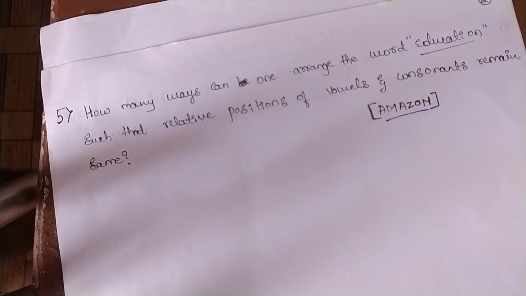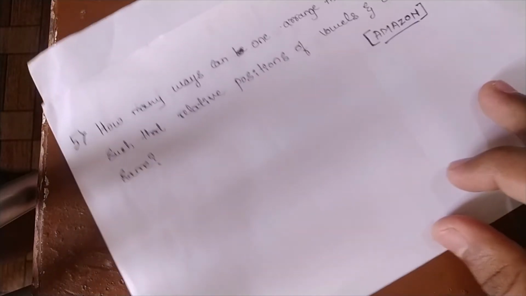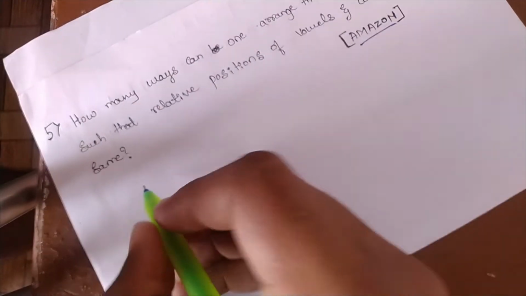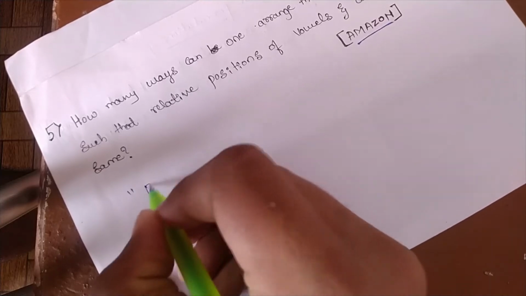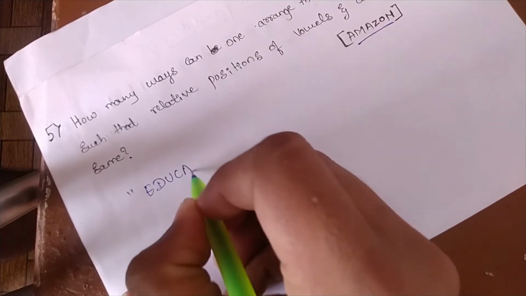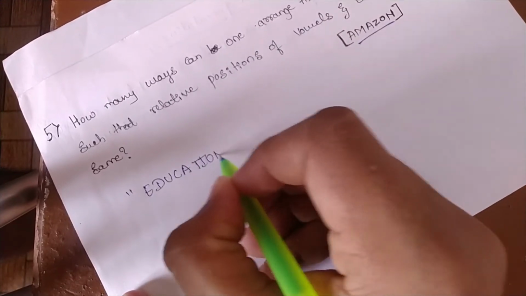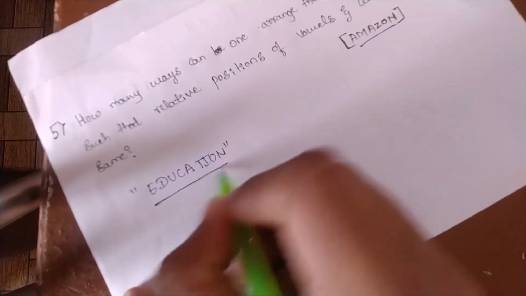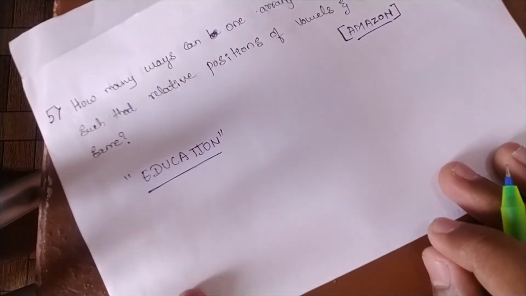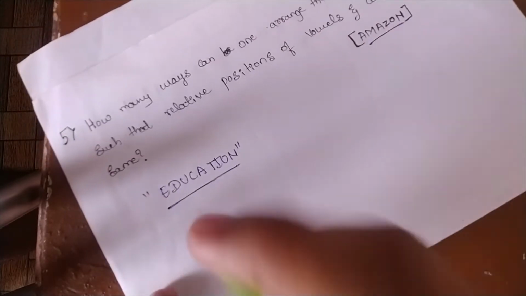So what is the relative position of vowels and consonants? Let's study that. Let's take the word education. They said the relative position of vowels and consonants remains the same.